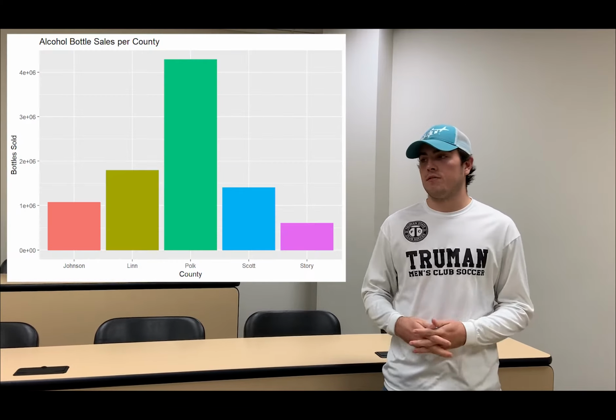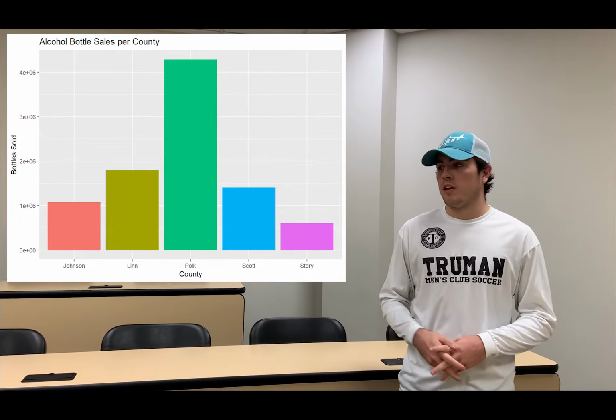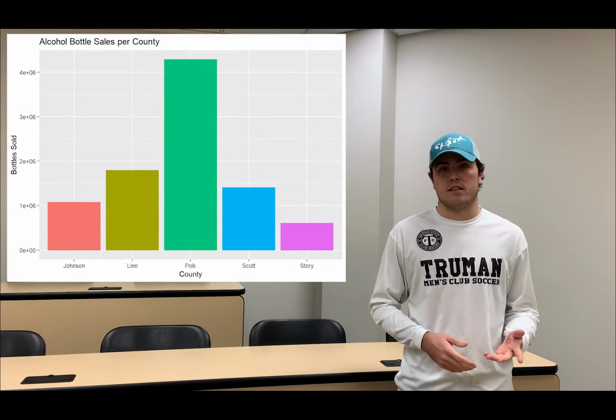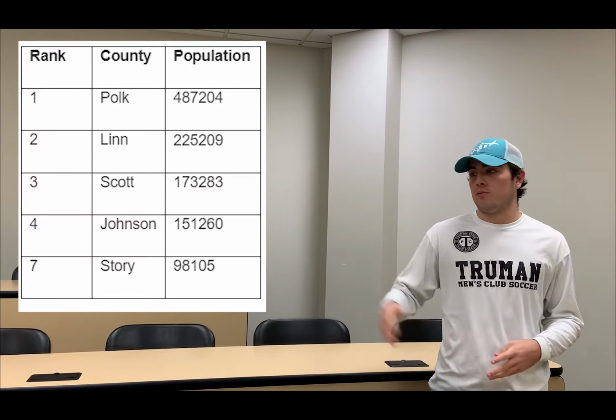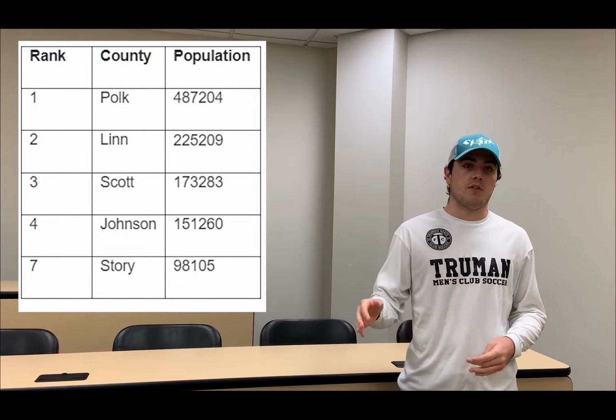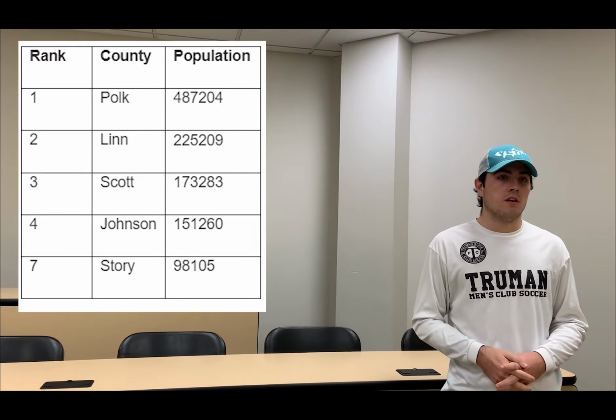Next we made some graphs to really explore our research a little more. As stated in the research abstract, we wanted to find the county with the highest sales. So we made a bar graph that shows the amount of bottle sales in each of the 5 counties. And you can see here that Polk County has the highest sales. This is unsurprising because they have the highest population of all the counties. And if we take a look at the population in each county, you can see that it kind of correlates with the bottle sales.